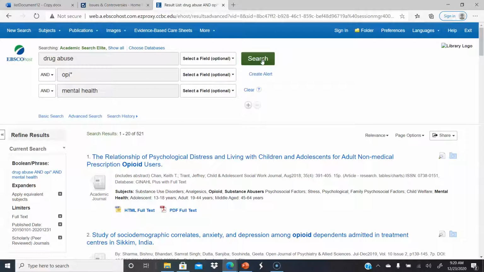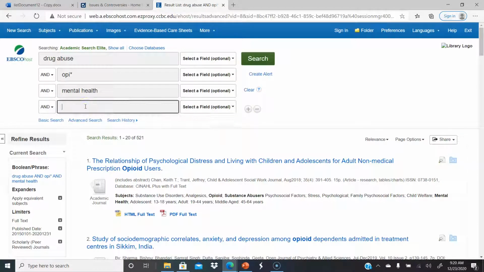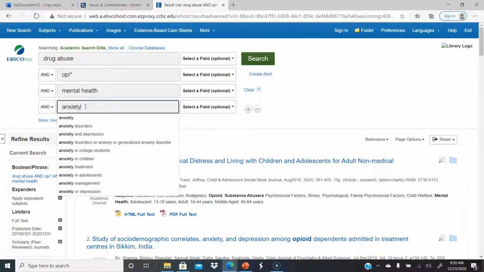Okay, so we're down to 521, which still is not... you can look through the top ones, but you want to narrow it down more. So you can add some more search elements. You can add one or two. Anxiety is one of the mental health disorders that drug abuse counselors end up not only counseling for addiction, but the anxiety component. So you can add that.